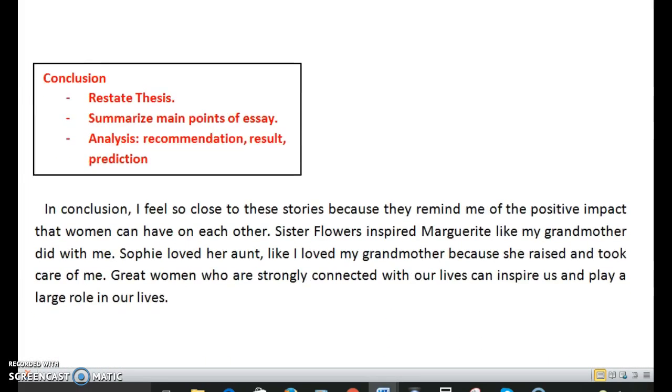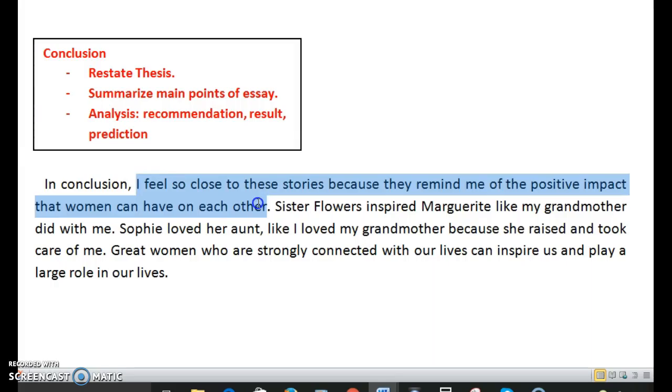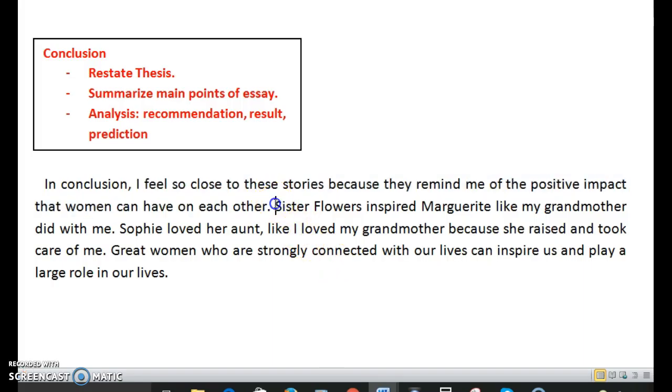Finally, the conclusion. The conclusion is pretty short, but it's all right for a conclusion to be short. Basically, you need to do this first thing, and the rest of it is sort of optional. You need to restate the thesis. So I think the writer has done that. I feel so close to these stories because they remind me of the positive impact that women can have on each other. So remember, the thesis was that there's these three women who have influenced younger people. And then summarizing the main points of the essay, I think the writer's done that too. Sister Flowers inspired Marguerite, like my grandmother did with me, and Sophie loved her aunt.